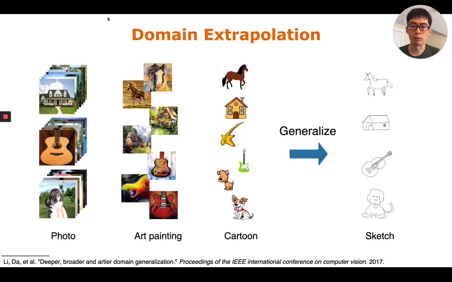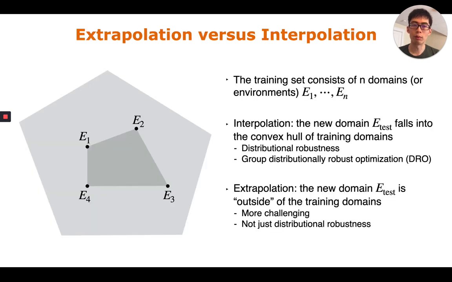Many real-world prediction tasks, such as image classification and molecule property prediction, require the ability to extrapolate to unseen domains. For example, in an image classification task, the model may be trained on a set of domains like photos, art painting, and cartoon, but it is tested on a new domain, sketches, which is totally different from the training domains. The problem is often referred to as domain generalization, but here we recast it as domain extrapolation because I want to highlight the difference between extrapolation versus interpolation.